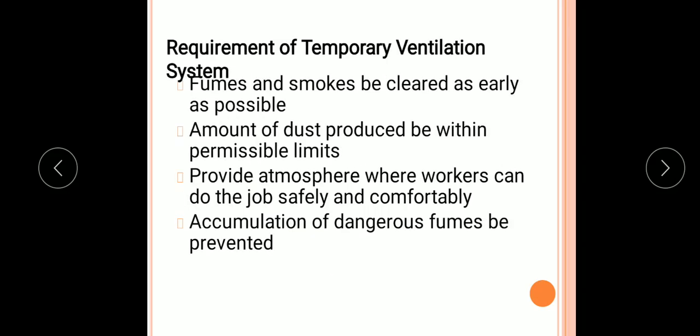So, basically whenever we are providing any kind of ventilation system, it should be capable of following requirements. The fumes and smokes should be cleared as early as possible. The amount of dust produced should be within the permissible limits. The ventilation system should provide atmosphere where workers can do the job safely and comfortably, and accumulation of dangerous fumes should be prevented with the use of these ventilation systems.